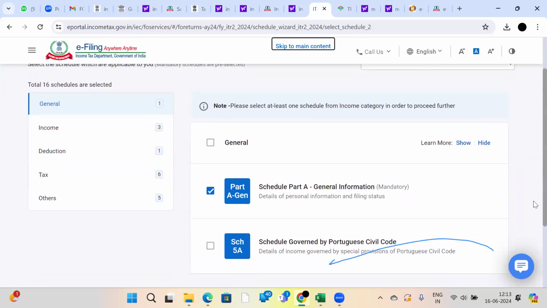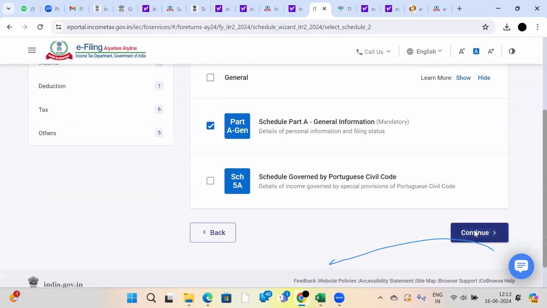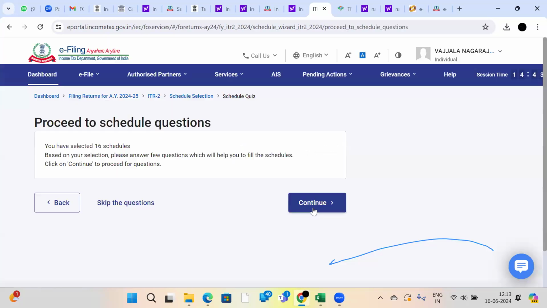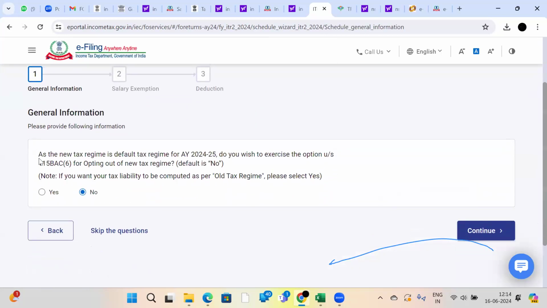Right now I have selected ITR 2, so based on this ITR 2 I will get all these details. Wherever general information is there, you should comply with each and every point, and the fields required for you will be selected. See, it is asking whether you want to opt out of the new tax regime. If you select No, you are in the new tax regime. If you want your tax liability computed as per the old tax regime, you should select yes. Otherwise, by default, it is the new tax regime only.